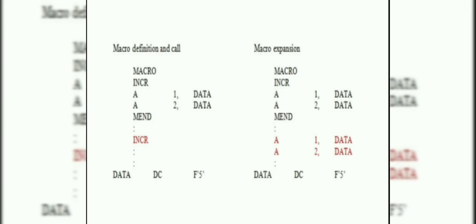This example shows a macro definition and its expansion. The macroprocessor replaces the macro call with the sequence of instructions, and this process of replacement is called expanding the macros.